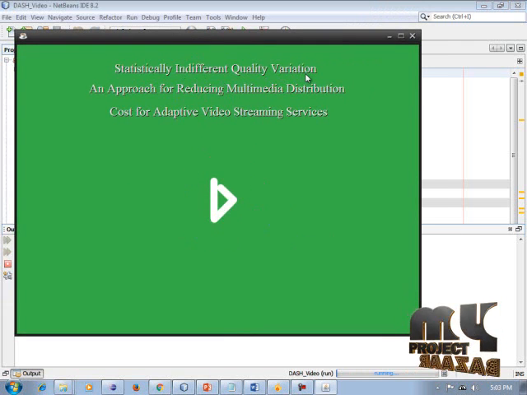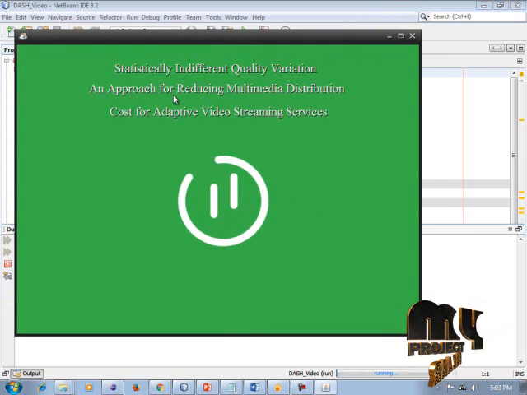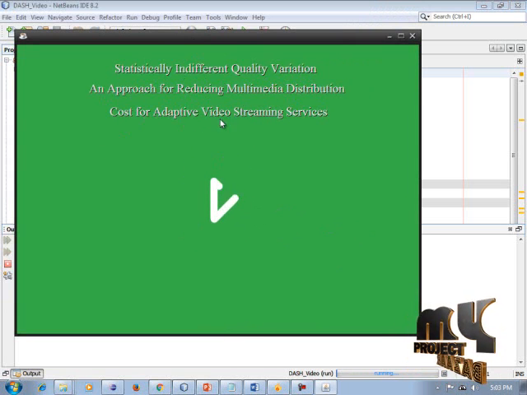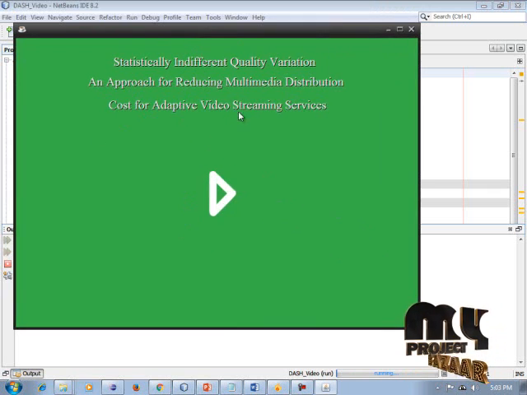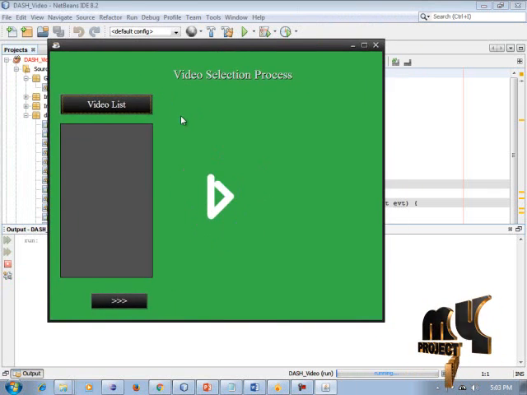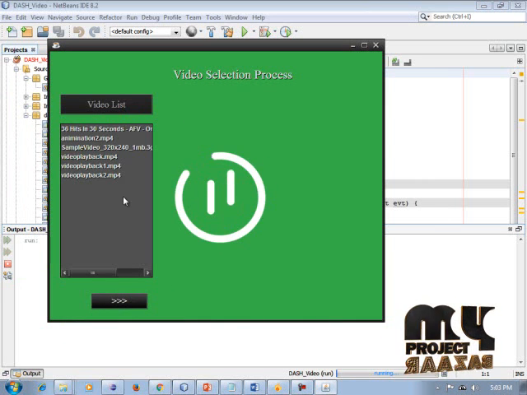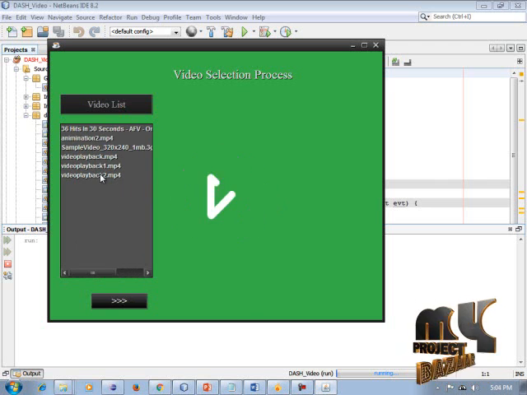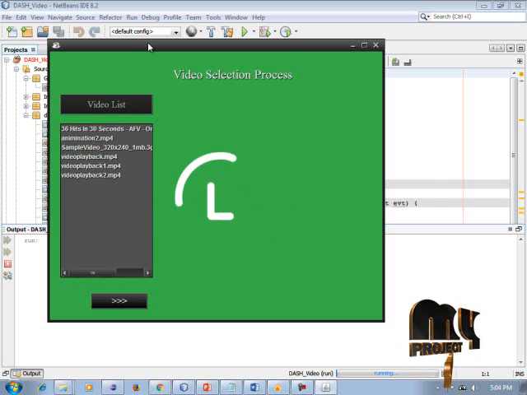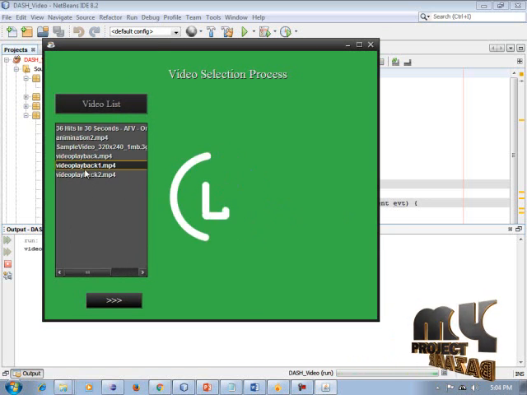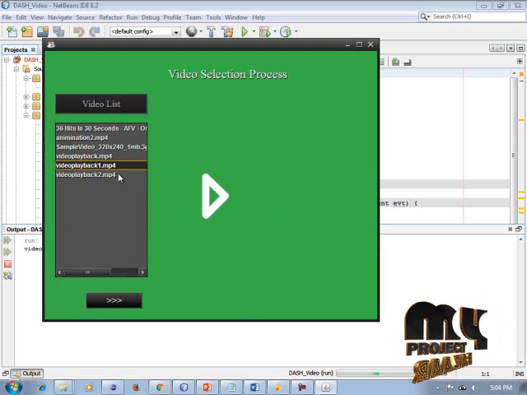Statistical indifferent quality variation and approaches for reducing the multimedia distribution cost for adaptive video streaming services. So click this image and it goes to another process. We select the video, and all of the video lists are displayed. We have taken 6 types of videos, and the different videos are shown in this process. So I click this video, playback 1.mp4.